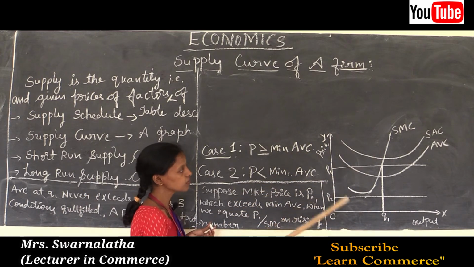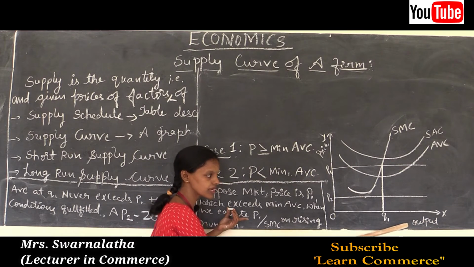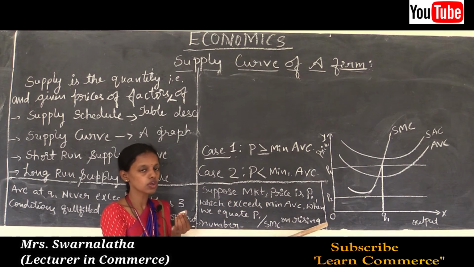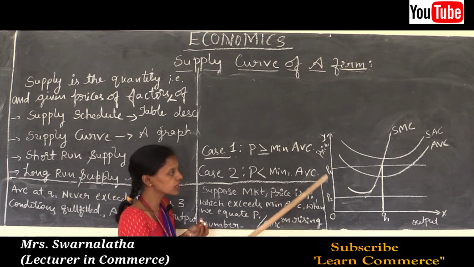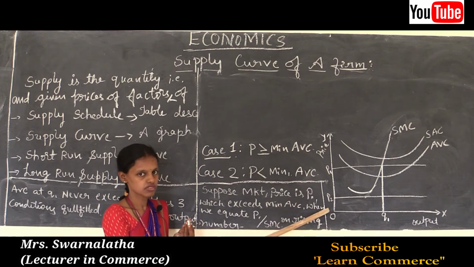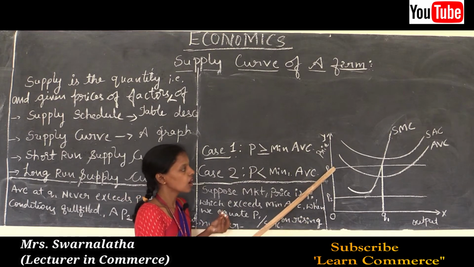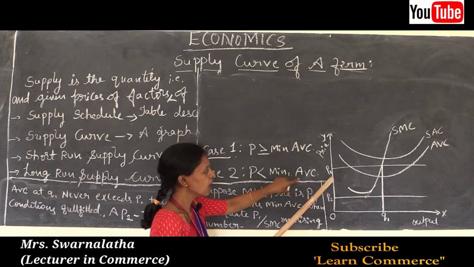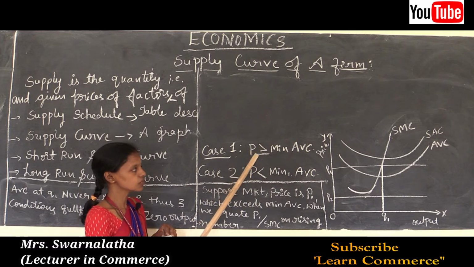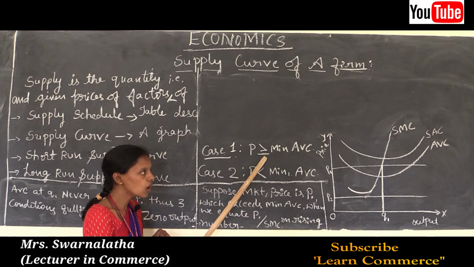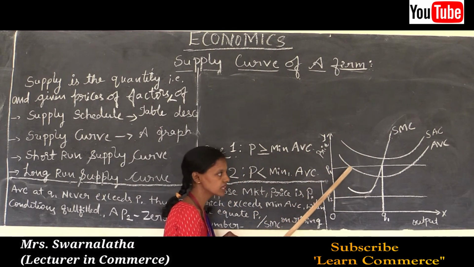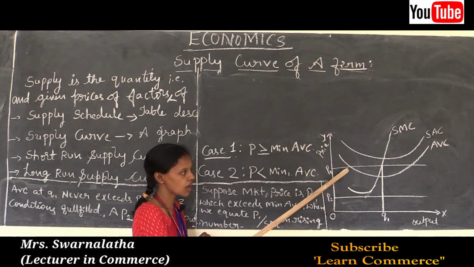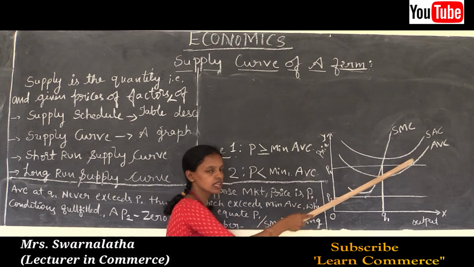See the diagram here. The OX axis represents different levels of output and the OY axis represents price or cost. These P1 and P2 are the market prices, or we may say the cost of production. What is case 1? Case 1 is price should be greater than or equal to minimum AVC. This is the average variable cost curve. AVC means average variable cost curve.